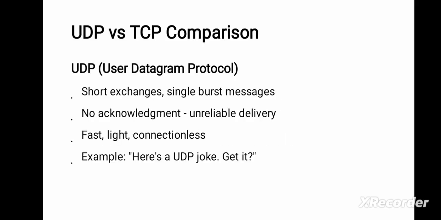UDP is mainly focused on a no-acknowledgement mechanism. That is, the message is delivered based on an unreliable mechanism. There is no guarantee for the secured transfer of your messages. But at the same time, it is a fast, light, connectionless protocol. So it is used to carry just short messages.